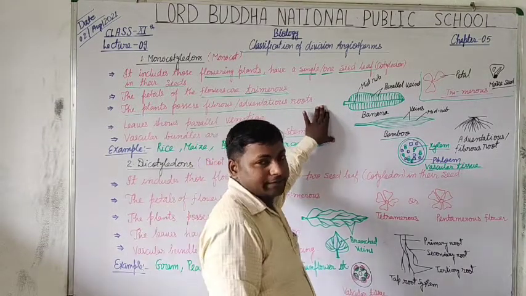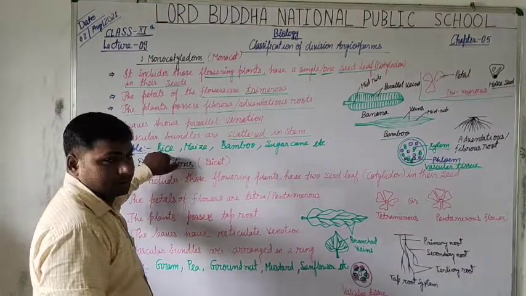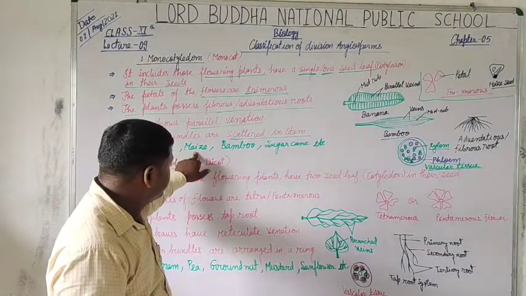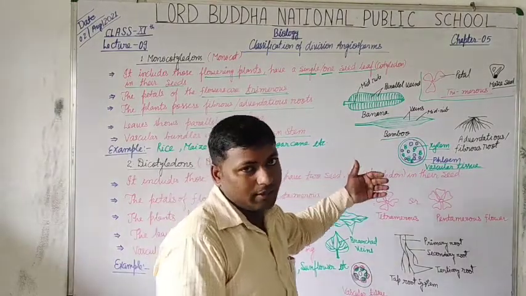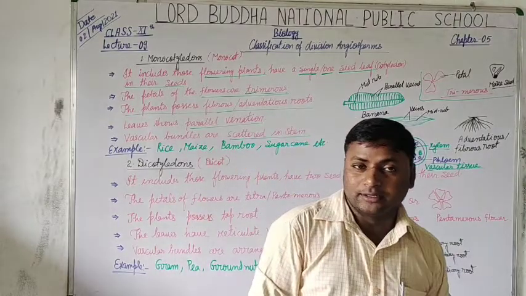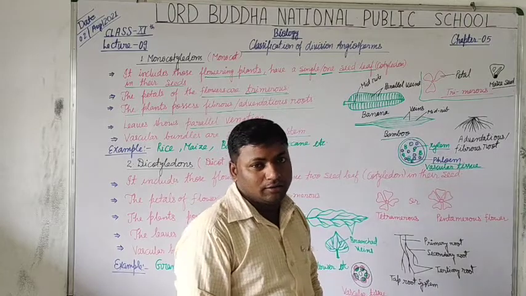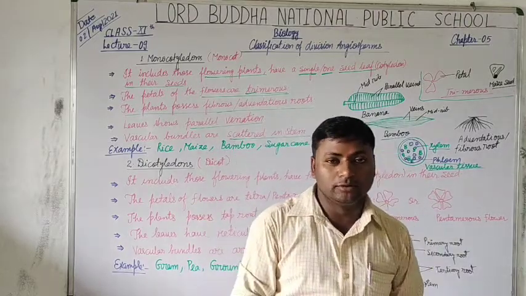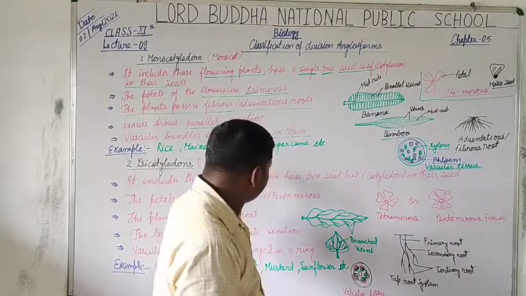Now going to take examples. Rice, it means paddy crop, maize, bamboo, sugarcane, jowar, bajra, ragi, quinoa, that is also called superfood, are examples of monocot.